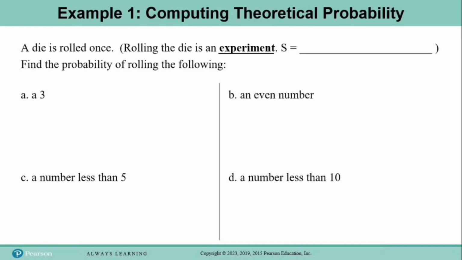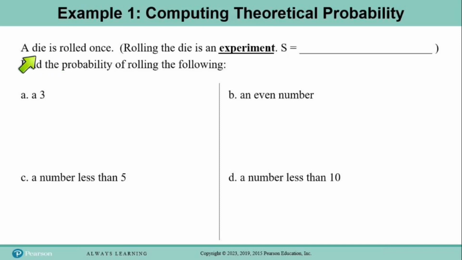But we do know all of the possible outcomes, and we know that each outcome is equally likely. So that makes this a perfect application for theoretical probability. Let's go ahead and list the elements of the sample space. Now remember, the sample space is just the set of all possible outcomes.